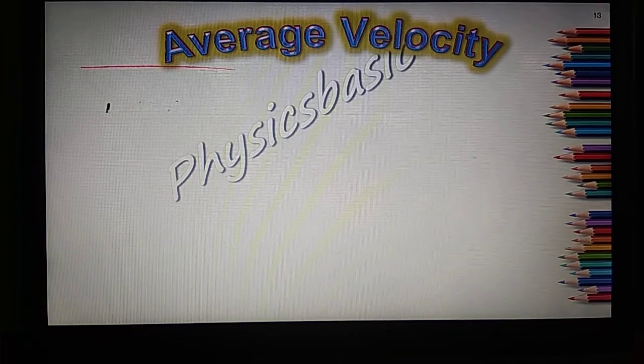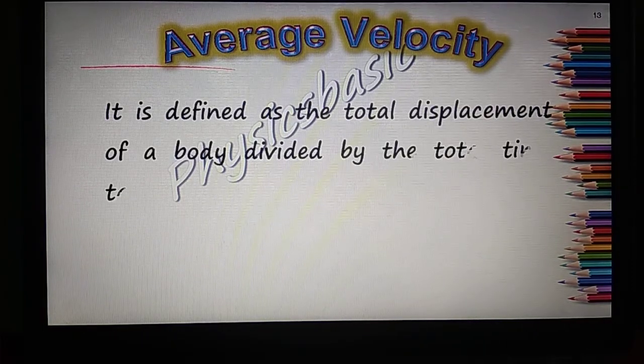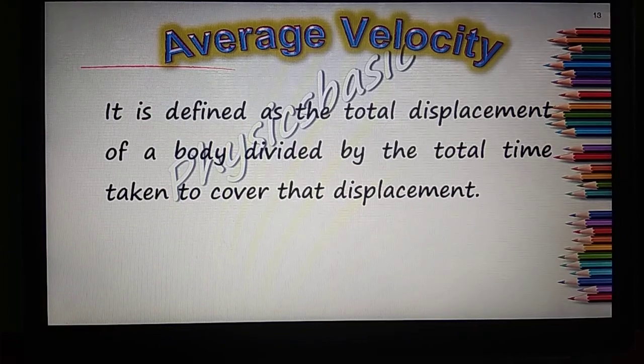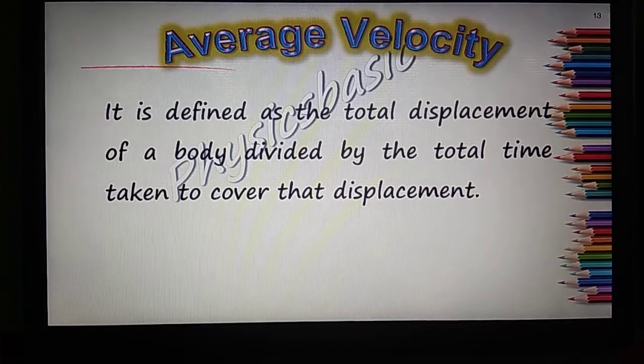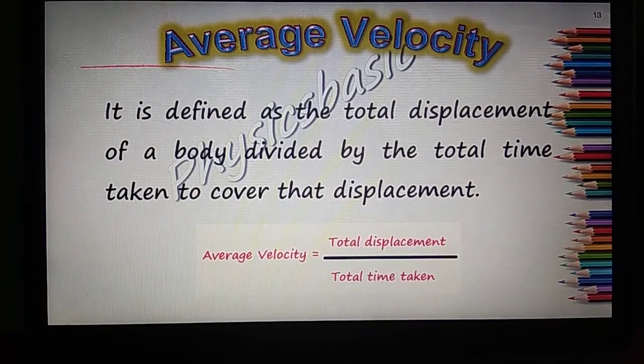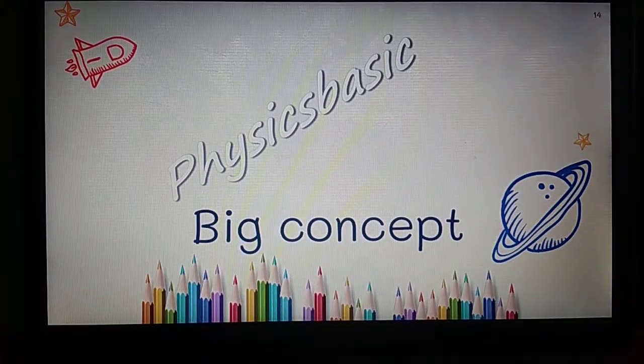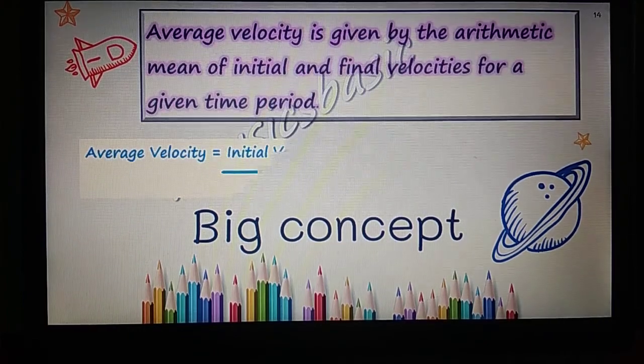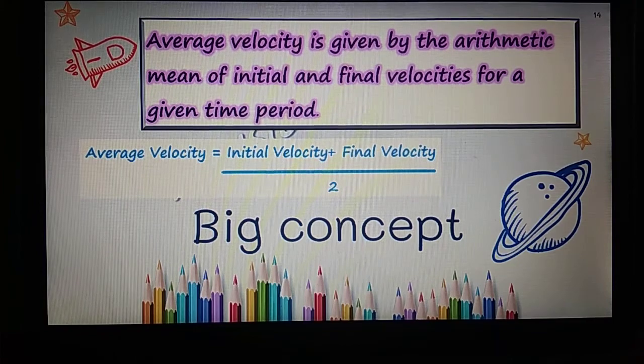Now average velocity is defined as the total displacement of a body divided by the total time taken to cover that displacement. That is, average velocity is equal to total displacement divided by total time taken. Now here is one big concept. We have calculated average speed as the total distance divided by the total time. But average velocity is given by the arithmetic mean of initial and final velocities for a given time period. Average velocity is equal to initial velocity plus final velocity divided by 2.